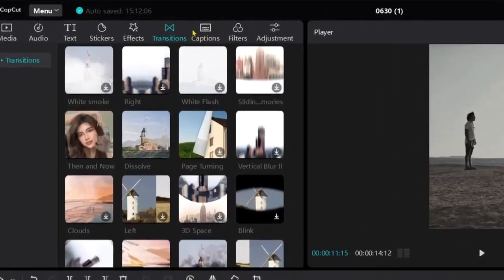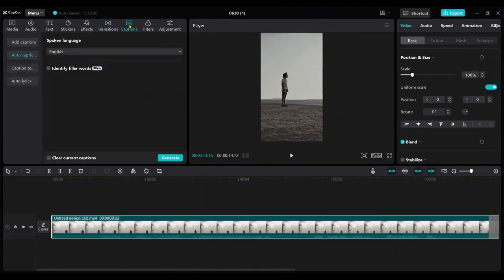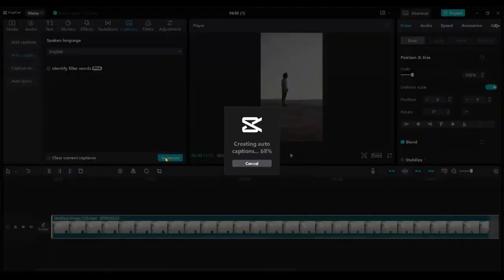Go to Captions, choose Auto Caption, and click Generate. This will generate captions according to our voiceover.